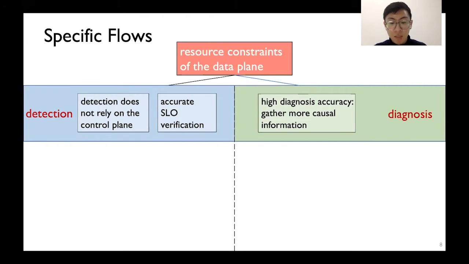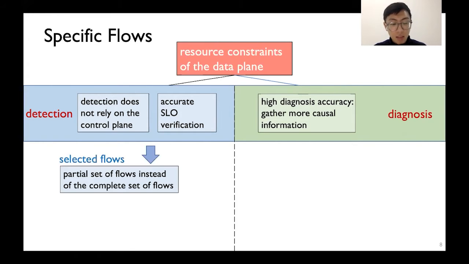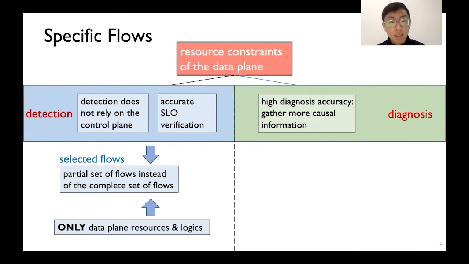Different from generalized processors such as CPUs, the computation resources of the programmable data planes are extremely constrained. Detection requires high SLO verification accuracy without relying on the computation ability of the control plane. Hence, for detection, DOVE only monitors a partial set of flows, that is VIP flows, to measure their SLOs. Detection is completely based on the data plane resources and logic. We call the set of flows the selected flows.